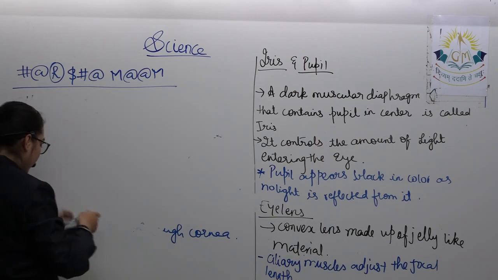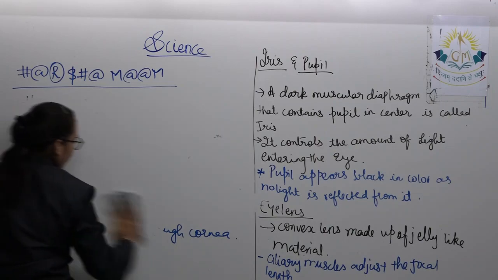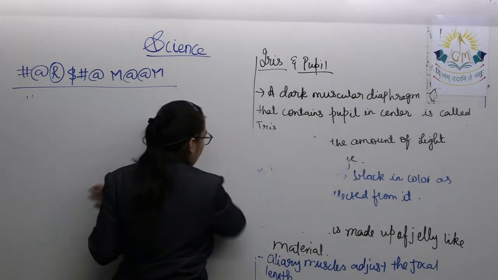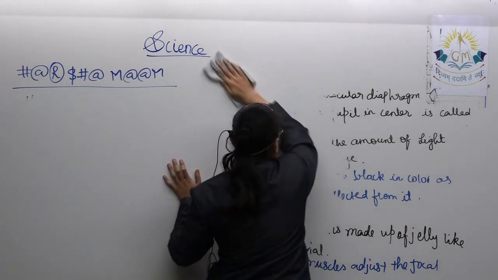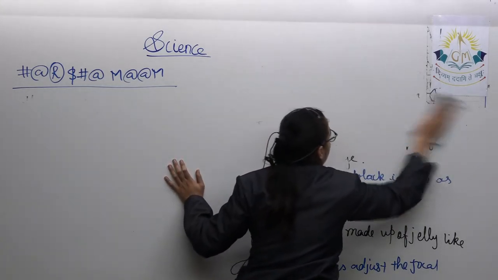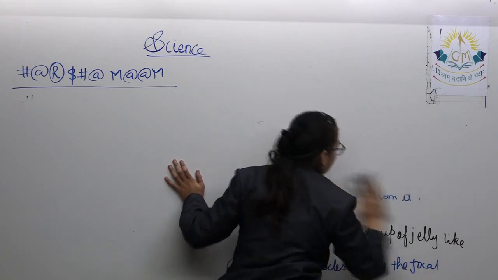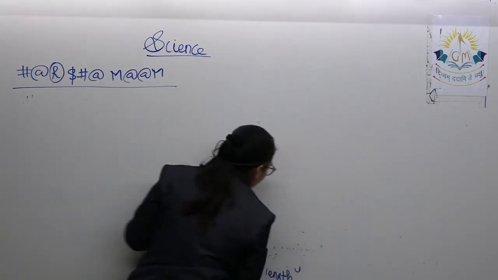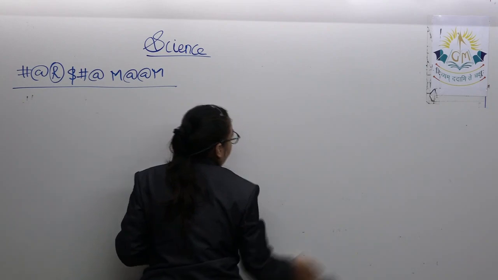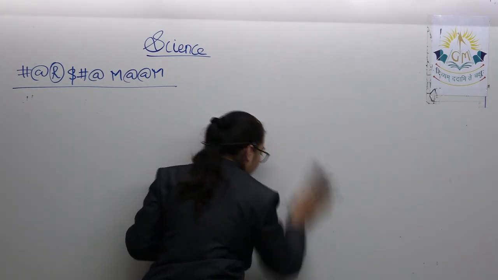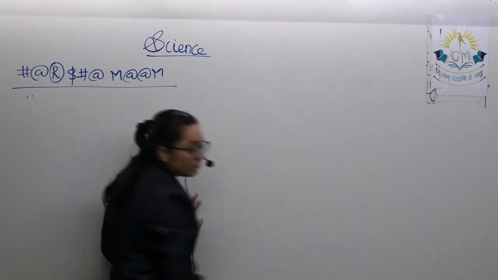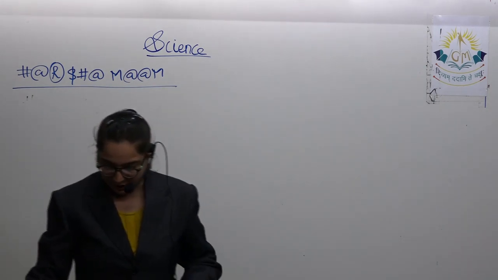The next part is about the retina and the blind spot. Now, what is this retina?